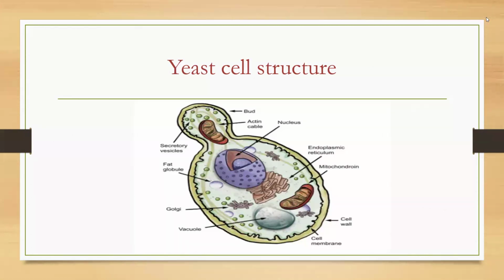Next, this is called vacuole. This is the nucleus. This is called DNA, deoxyribonucleic acid. Next one, endoplasmic reticulum. Endoplasmic reticulum also it's done. Next, mitochondria. This is called cell wall. This is called cell membrane. Okay, these are called organelles. Organelles of yeast cell structure and organelle functions also it's done.